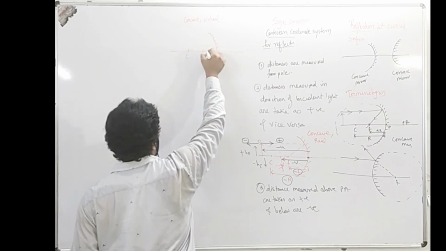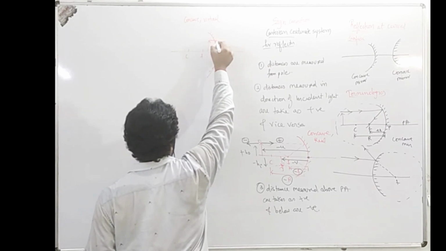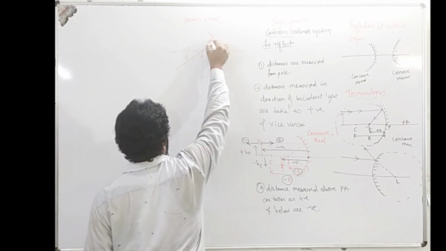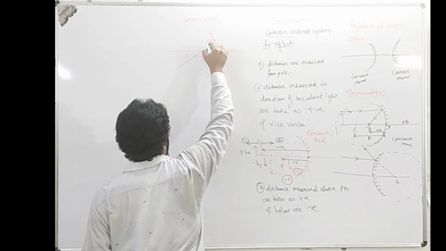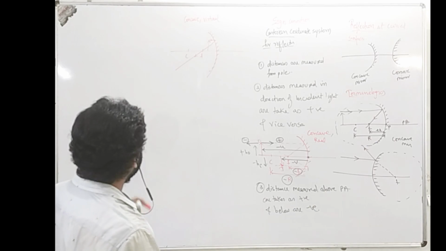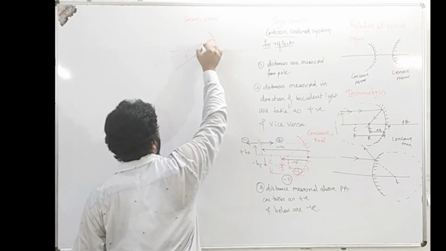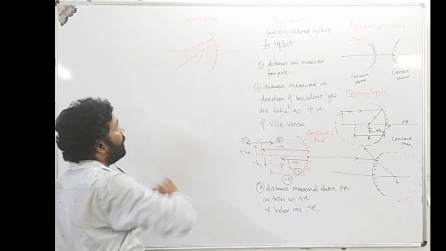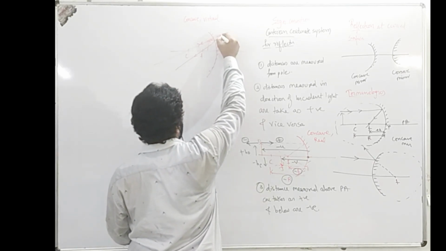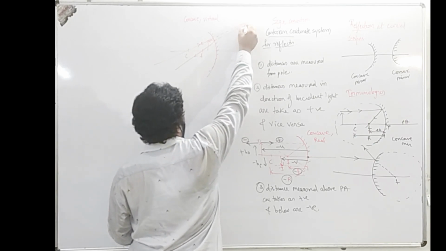A concave mirror forms a virtual image when the object is placed between F and P. The first ray of light will pass through the focus after reflection, and another ray of light passing through the center of curvature will retrace its path. Here we can see the reflected rays are diverging, they are not meeting. So when we produce these reflected rays in the forward direction, they will form a virtual image over here.